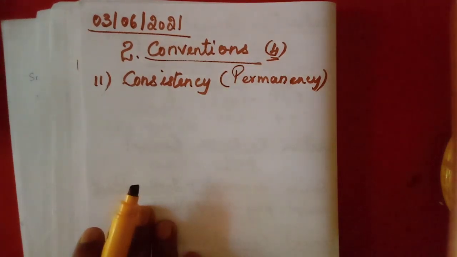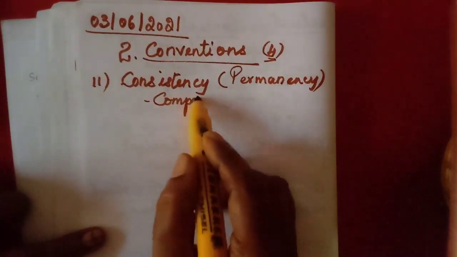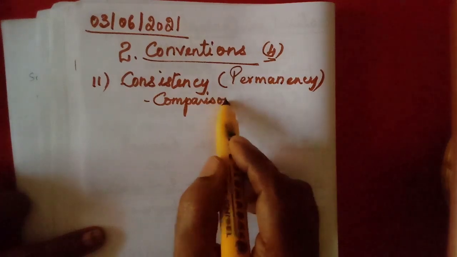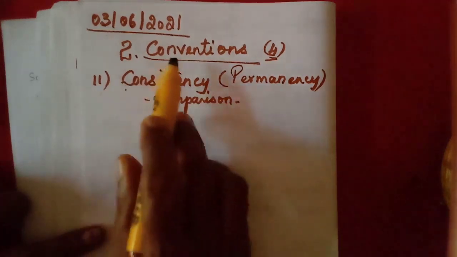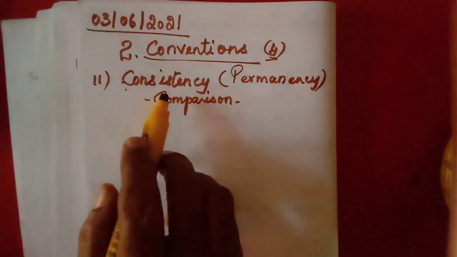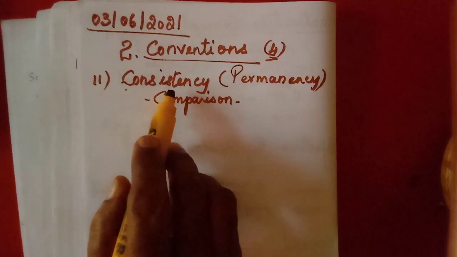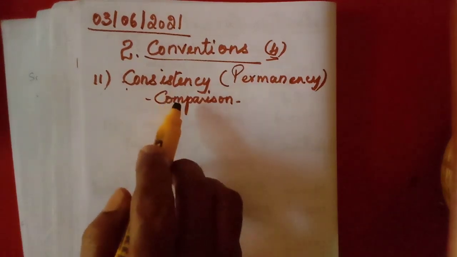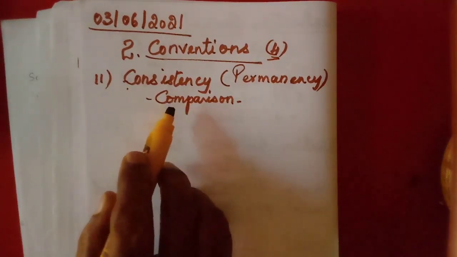If we use one method, the same method must be followed for different years, for many years. Only then can we compare one year's financial statement with the other year's financial statement. That is possible if we follow the convention of consistency. That means the same principles or the same accounting policies must be followed year after year for many years. Here we can take one example.